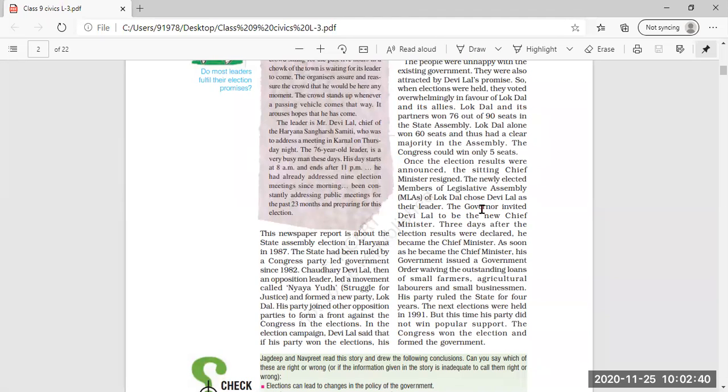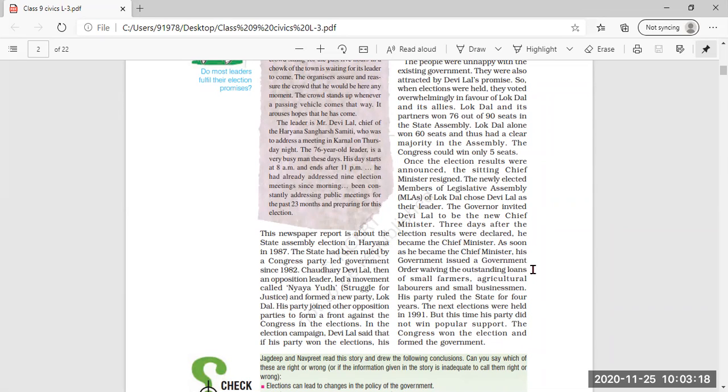The newly elected members of the Legislative Assembly, that is MLAs of Lokdal, chose Devilal as their leader, and the governor invited Devilal to be the new chief minister. And now, who will be the new chief minister? Devilal, as he has been chosen by all the MLAs as their leader. So he will become the chief minister now. Three days after the election result was declared, he became the chief minister.